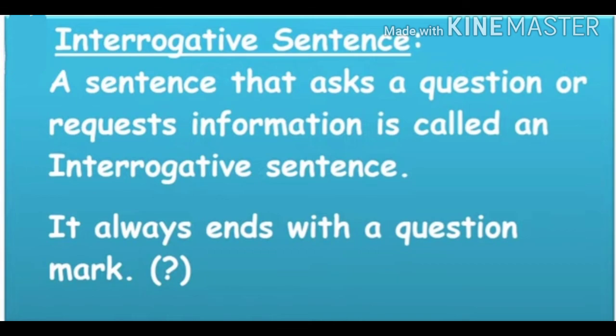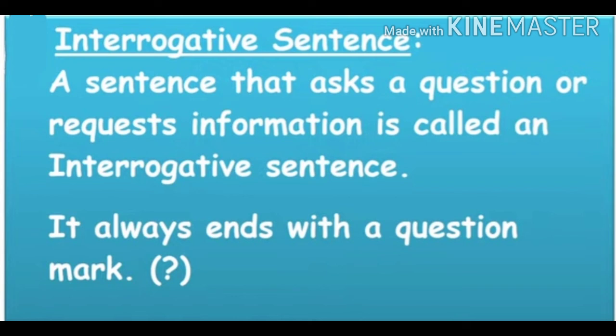Interrogative sentence is the third type. Let's have a look. A sentence that asks a question or requests information is called an interrogative sentence. It always ends with a question mark. Here also we are having some special facts about interrogative sentences. Now students, in interrogative sentence we have two special types. One is called as yes or no type of question, and second one is called as WH questions.